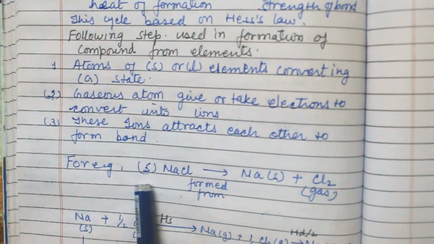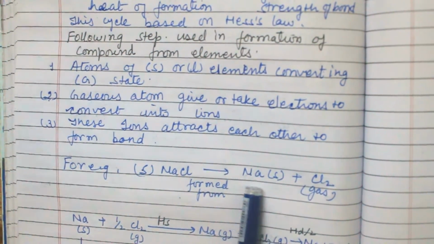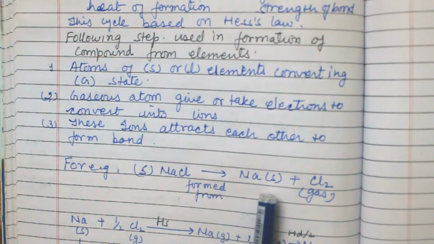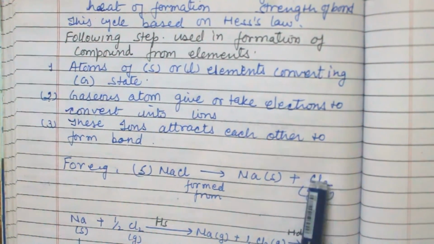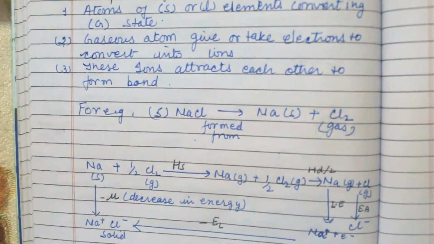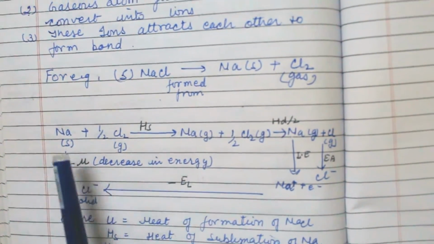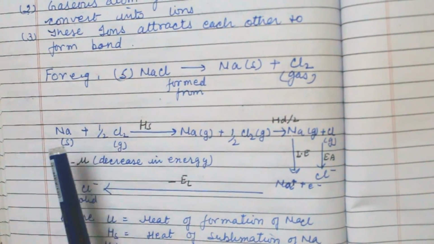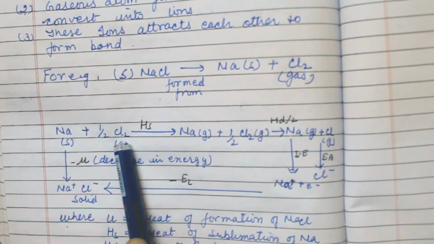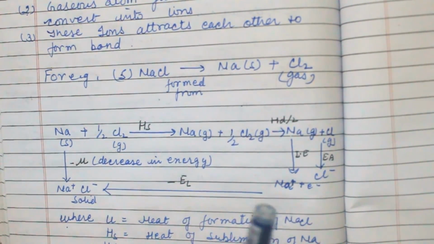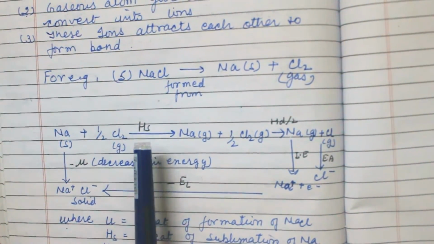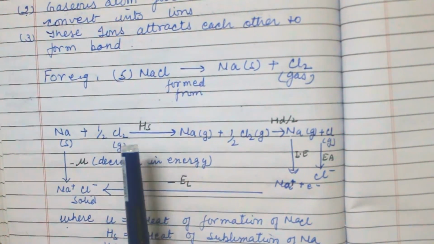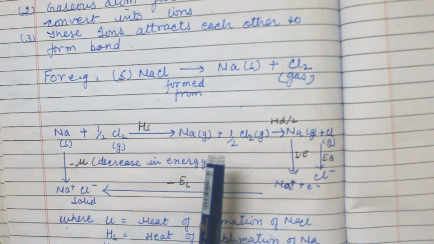Now for example, NaCl is formed from solid Na and gaseous Cl2. Now this is the Born-Haber cycle. When Na is solid and Cl is liquid, then Hs is the heat of sublimation. Sublimation is what? When the solid directly changes into gas.